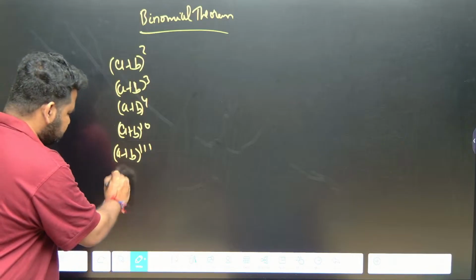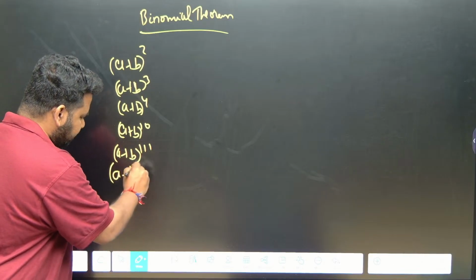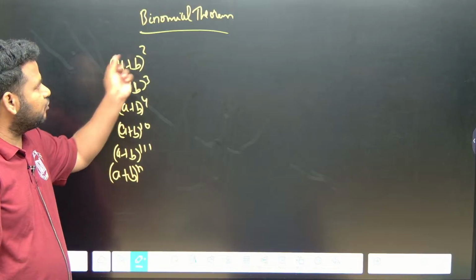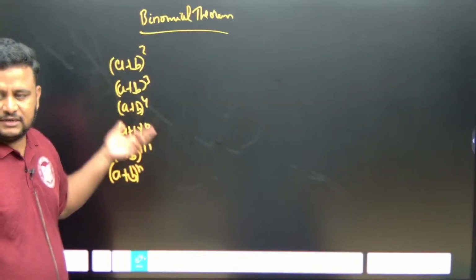So, to generalize this, (a + b) to the power of n, what we have is called the binomial theorem, or the binomial expansion. Generally we can write this as: instead of a, I write 1, and instead of b, I write x. (1 + x)ⁿ. This derivation we do not have to know. (1 + x)ⁿ is given by nC0, and nC0 is 1.